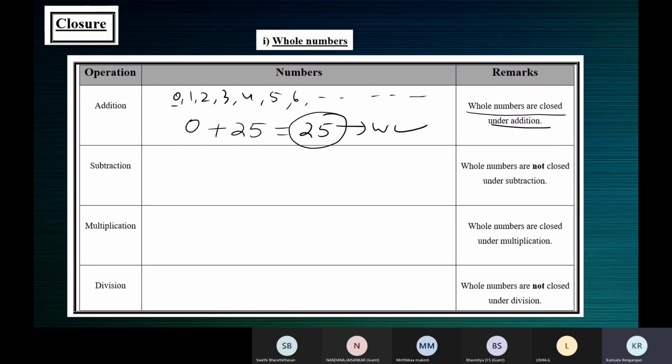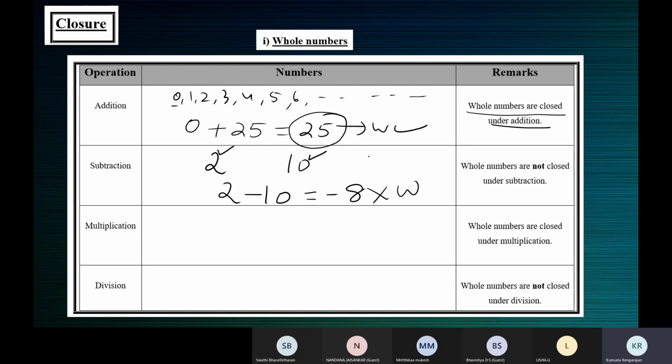Now let's check if they're closed under subtraction. You can see the remark there, whole numbers are not closed under subtraction. Because it should always be true. Even if one thing is false, that means they're not closed. Now let me consider the whole numbers 2 and 10. Is 2 a whole number? Yes. Is 10 a whole number? Yes. Now let me find the difference. 2 minus 10. What's the answer? Minus 8. Minus 8 is not a whole number. That means whole numbers are not closed under subtraction.